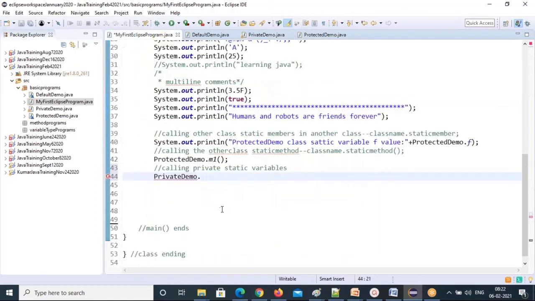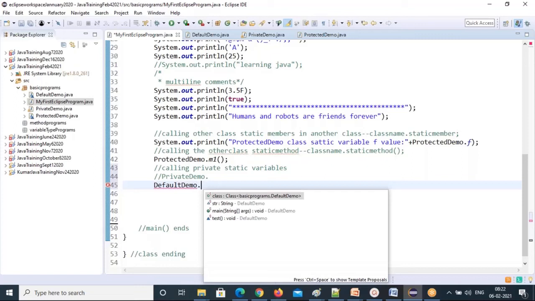So that's private. I'm showing you practically. Private is not visible in another class of the same package. Forget about other packages, in the same package you cannot access it. Okay, is it clear? And protected, you are able to access. Even default also you can access. So let me show you the default demo. Default demo class dot, see the members it is showing: a string variable and the test method. Anyone you want, you can call.